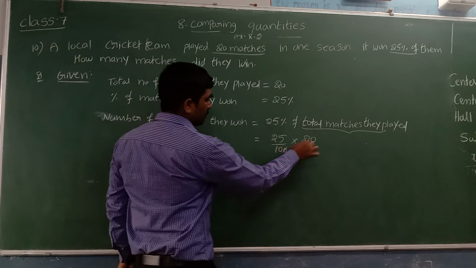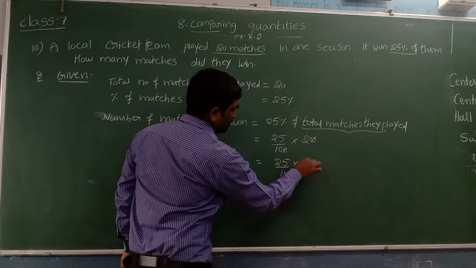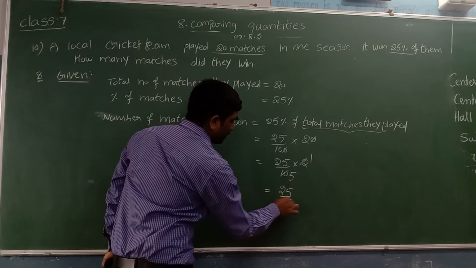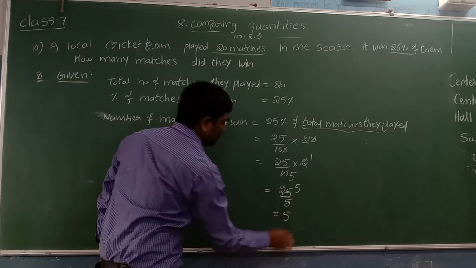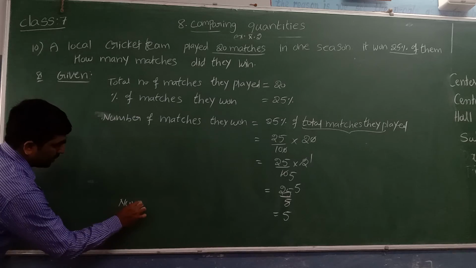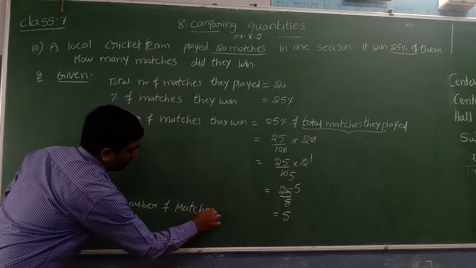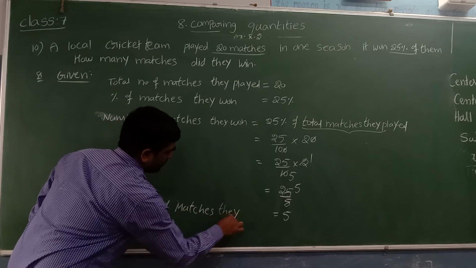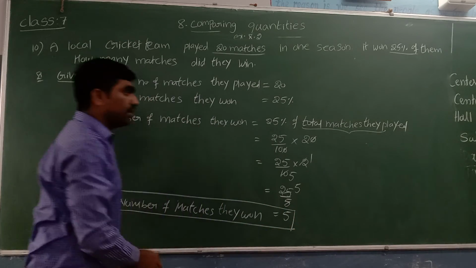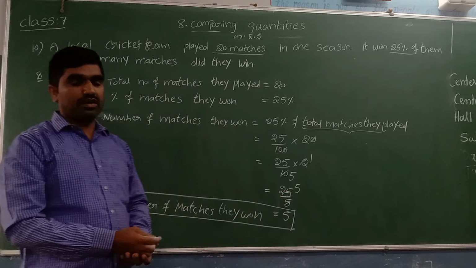Simplify this. Zero, zero cancel. So write 25 by 10 into 2. Two ones are 2, two 5s are 10, which is 25 by 5. Five ones are 5, five 5s are 25, so it equals 5. So how many matches did they win? Only 5 matches. They played 20 and won only 5 matches. 15 matches they lost.